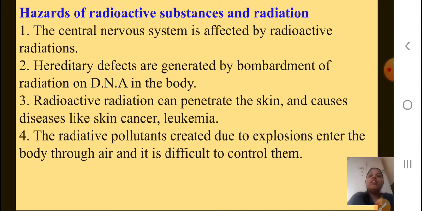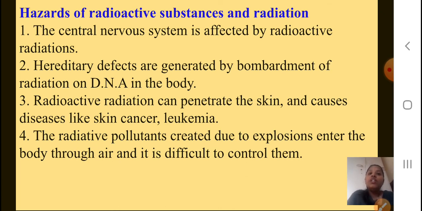That box has been cancelled out for this year. So you don't have to study that box where the uses of the radioactive substances have been explained in different fields. We'll directly study the smaller box, which shows the hazards of radioactive substances and radiation that you are going to study.